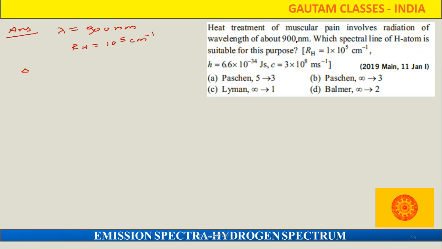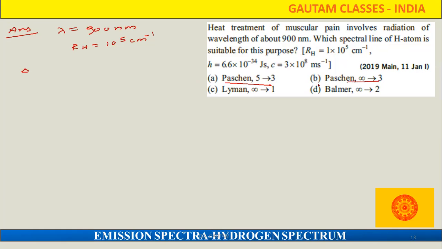So definitely it is coming after what? After the visible region. And in the visible region, it is the Lyman, Balmer series. After Balmer, what is coming? After Balmer, it is coming Paschen. So 100% it will be the Paschen. But in that, there are two Paschen options, this one and that one.